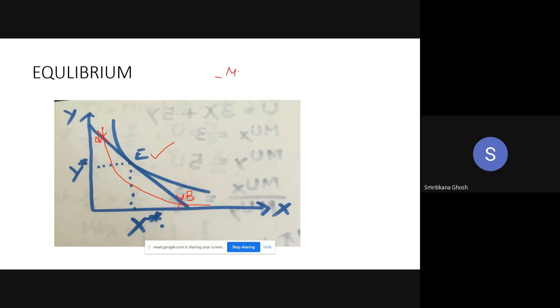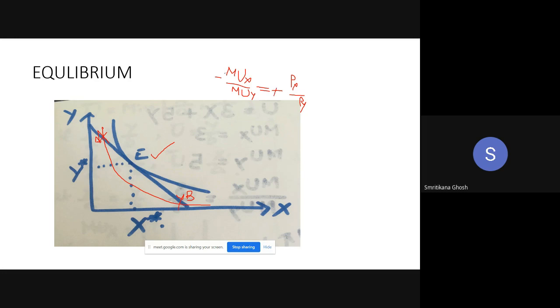Minus mu x by mu y. Okay. And what is the slope of the budget line? Minus px by py. Exactly, px by py. So that minus will cancel out. Both have a minus, so it is cancelled.